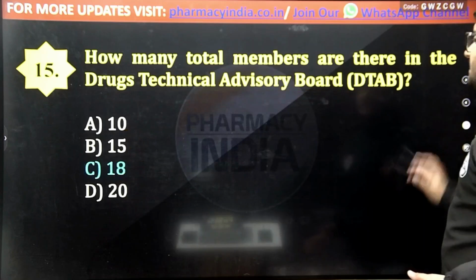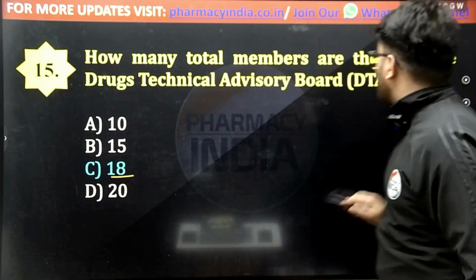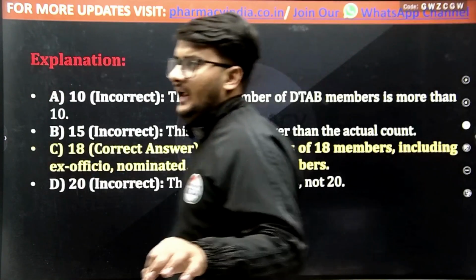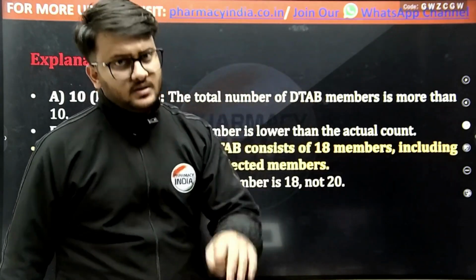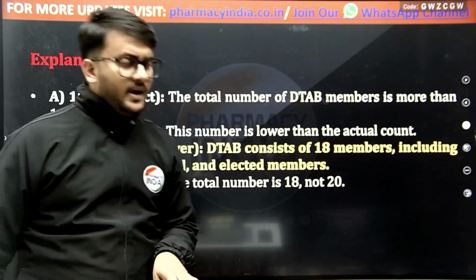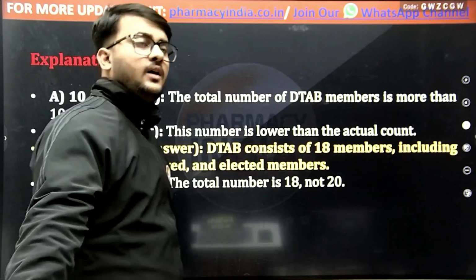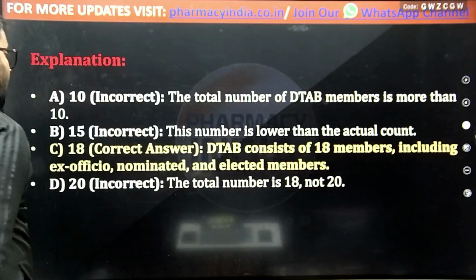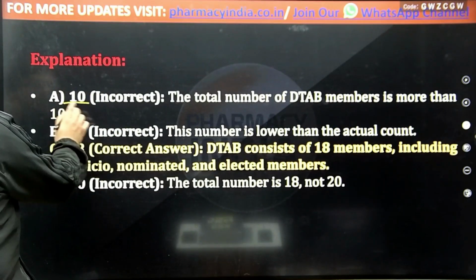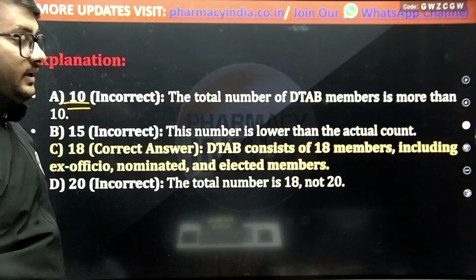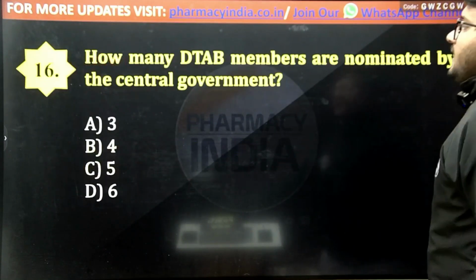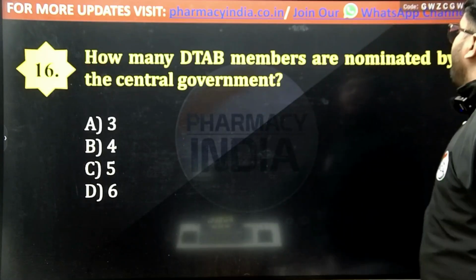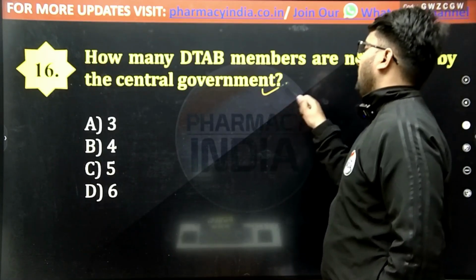And the correct answer is option C, that is 18, because in DTAB there are a total of 5 elected members and 5 nominated members, and the remaining 8 members are ex officio members. And the total number of DTAB members is more than 10. That is why option C is correct. Next question is: how many DTAB members are nominated by the central government?